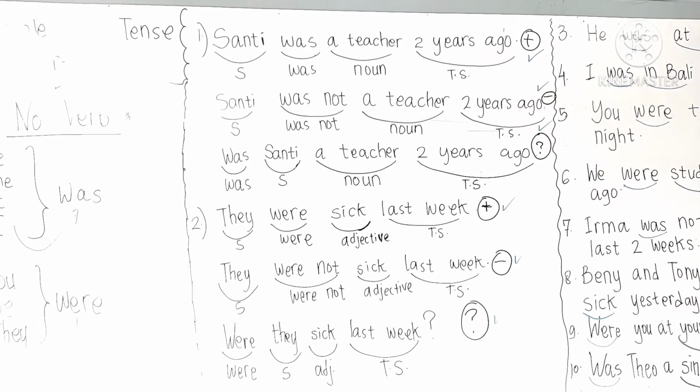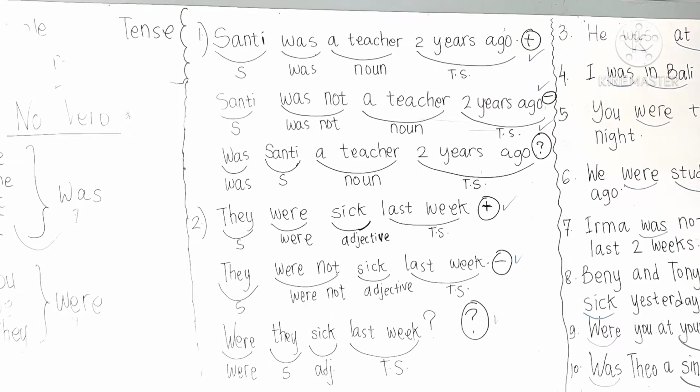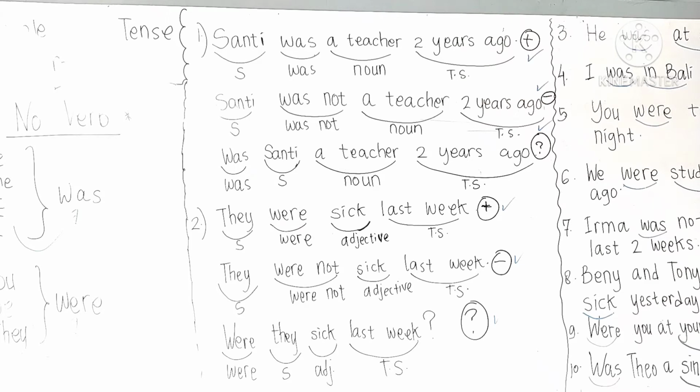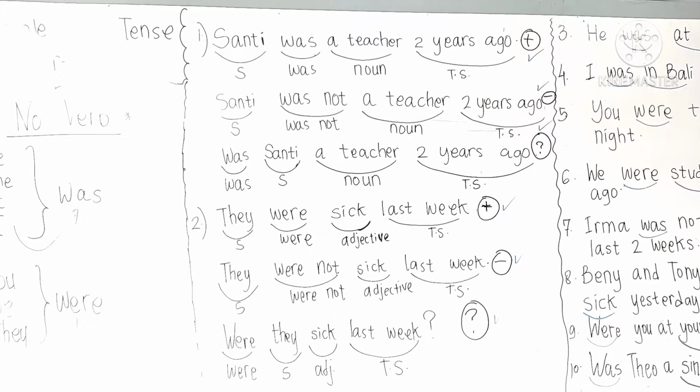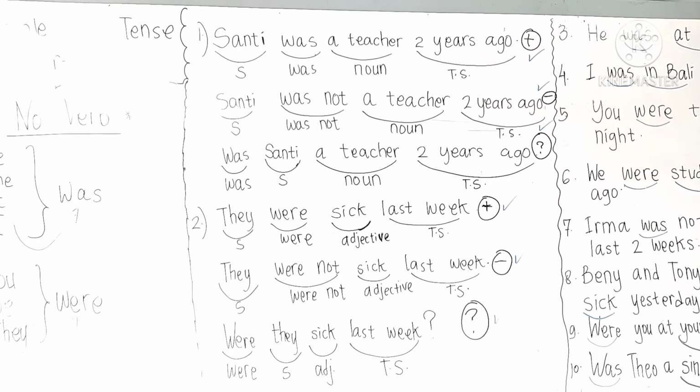Next, we go to negative sentence. So we just need to put not after was. Look at this. Santi was not a teacher 2 years ago. Santi plus was not plus a teacher, that is as noun, and also 2 years ago as time signal.